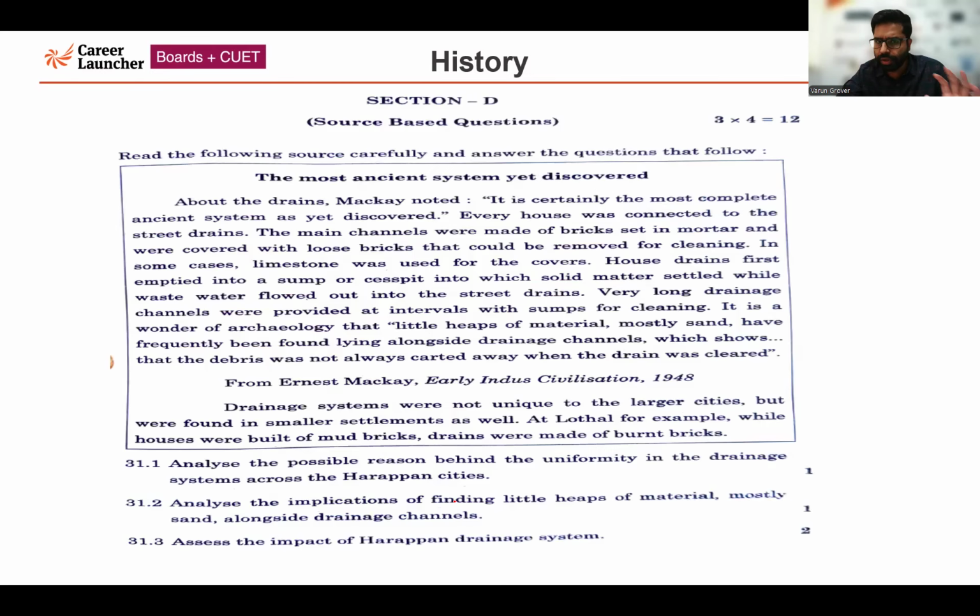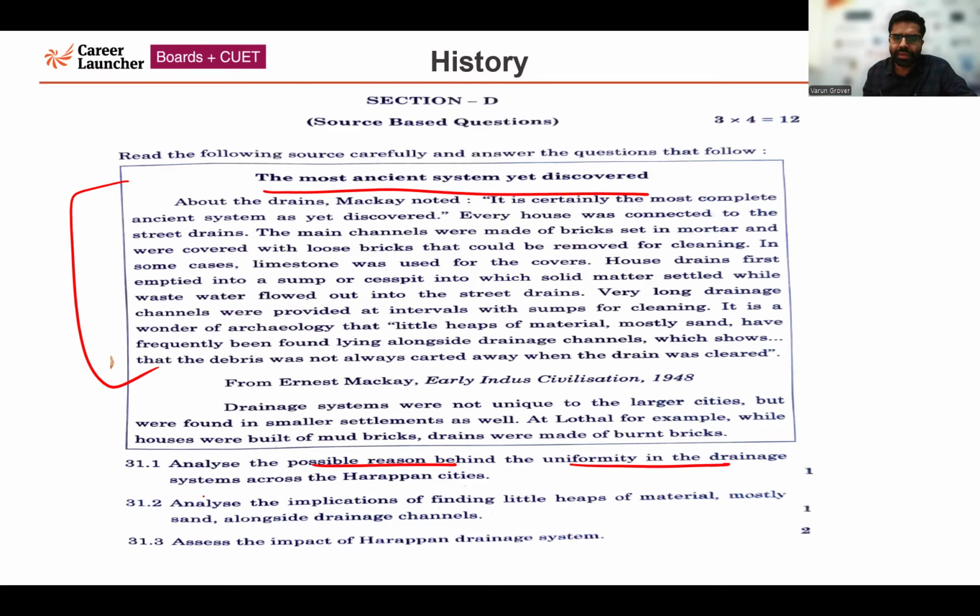I'll be moving forward to section D, that is source-based question. This passage is related to Harappan civilization, the Harappan drainage system. So first question is asking to analyze the possible reason behind the uniformity in the drainage system across the Harappan cities. What was the possible reason?